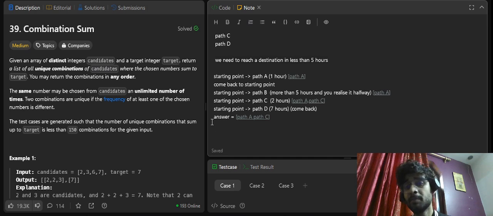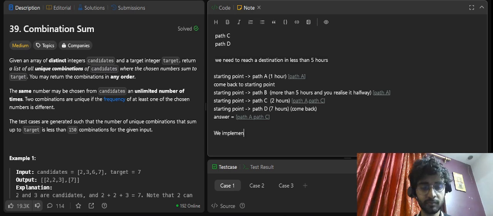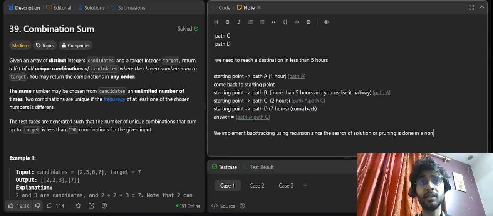We implement backtracking using recursion. I repeat again, we implement backtracking using recursion, since the search of solution or pruning is done in a non-linear manner.